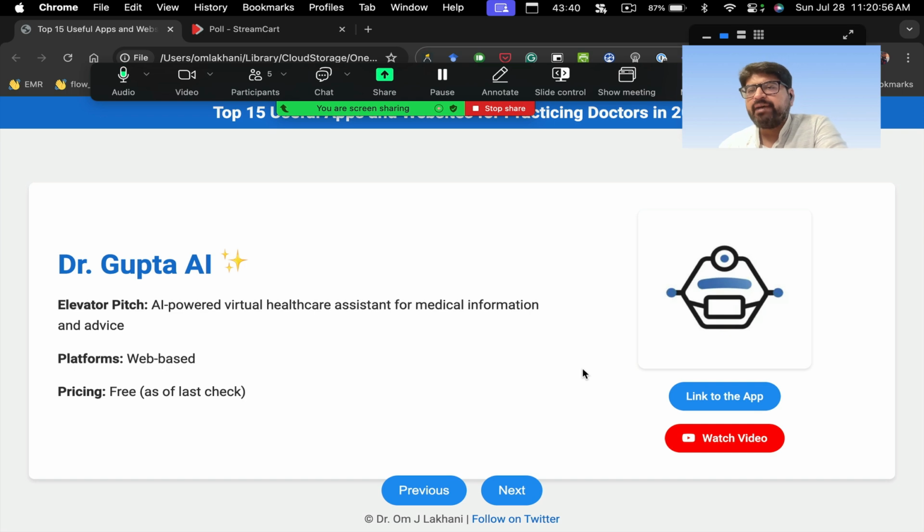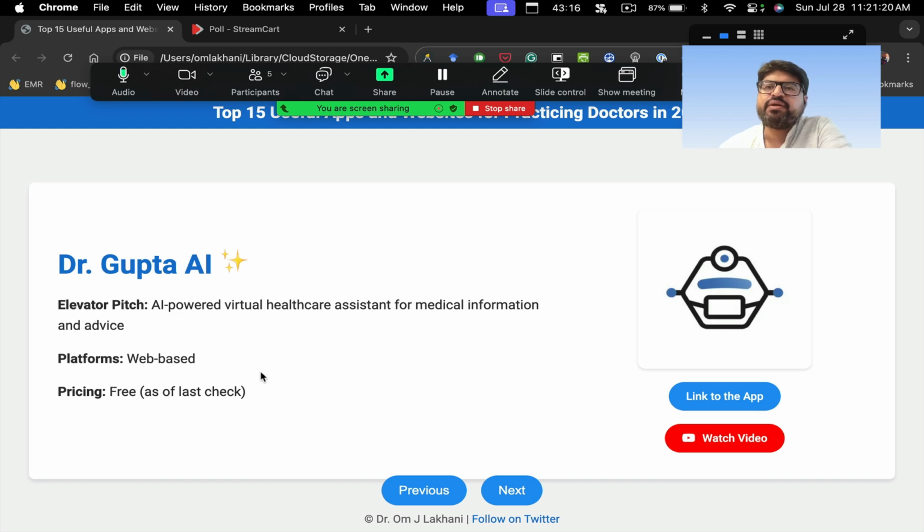Okay, another AI-based app which has been around for some time. It's called Dr. Gupta AI. I don't think it is going to stay for too long because I'm going to show you something like that which we have made ourselves. It's a very simple concept. It's an AI powered virtual healthcare assistant for medical information and advice. It's pretty good. The reason why I'm showing you this is that as a concept, it's very good. It's completely free also, so you can check this out.